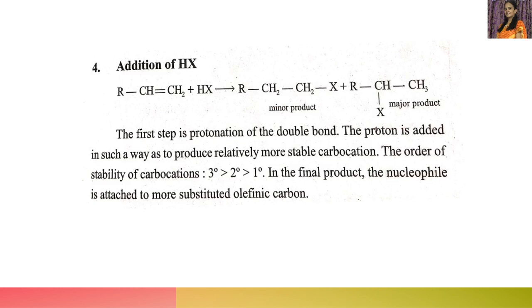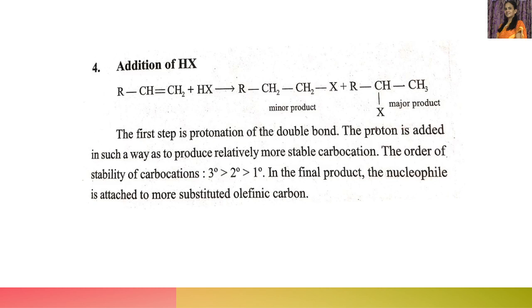Let's discuss the reaction mechanism of this one. The first step is protonation of the double bond to produce a carbocation. The proton is added in such a way as to produce the more stable carbocation. We know that the order of stability of carbocations is tertiary greater than secondary greater than primary. We have already studied this many times.